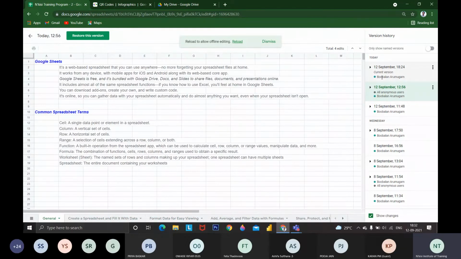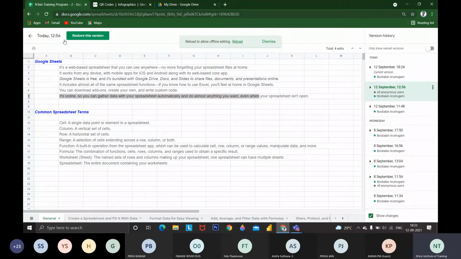So these are the options available where we can retrieve any data. Only the owner can retrieve all this data. The owner can monitor whatever changes are made, whichever person is using it, and that person's color will denote it. If Bhubalan is making changes, it is shown in sky blue, and if an anonymous user is changing, it will show in black color.